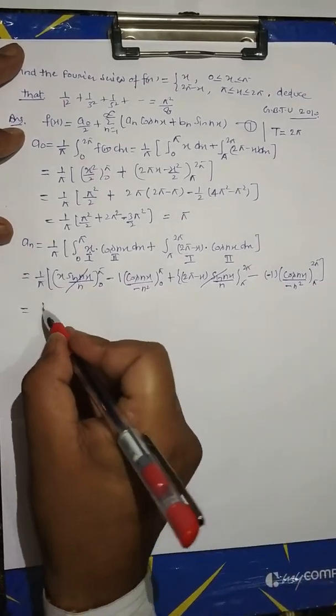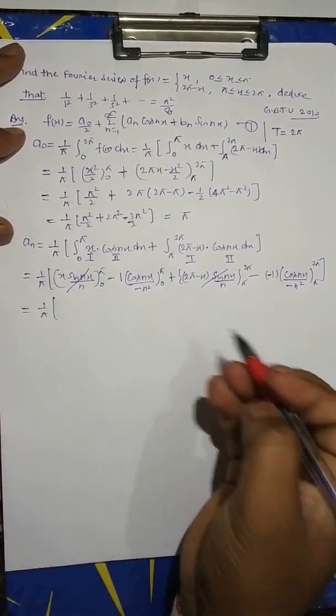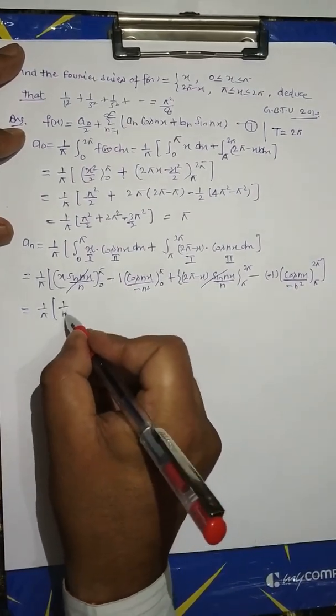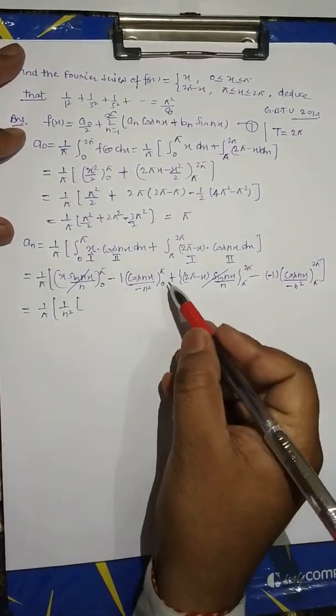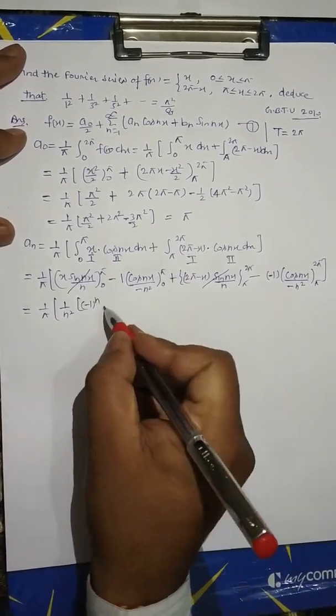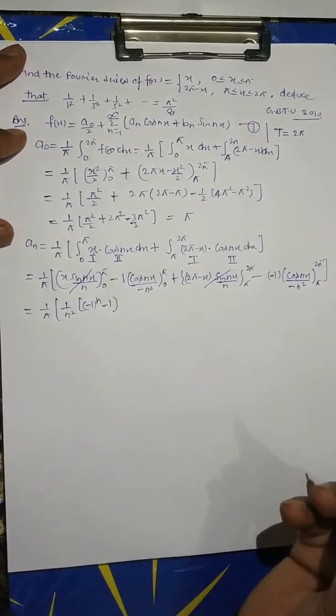This is equal to 1/π, minus minus plus 1/n² [cos nπ minus cos 0], that is (−1)^n minus 1.